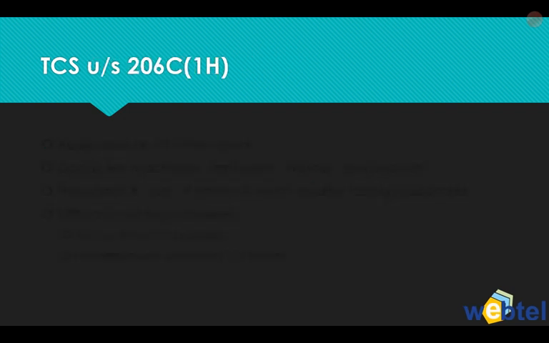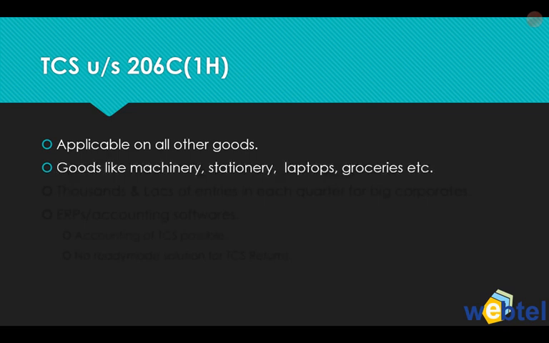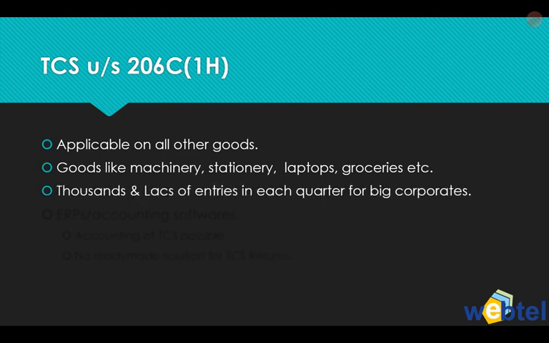But from 1st October 2020, TCS under section 206C(1H) is applicable on all other goods also, meaning that normal goods like machinery, stationery, laptops, groceries being purchased by, let's say, 5-star hotels etc., where the amount exceeds 50 lakhs from a single party.